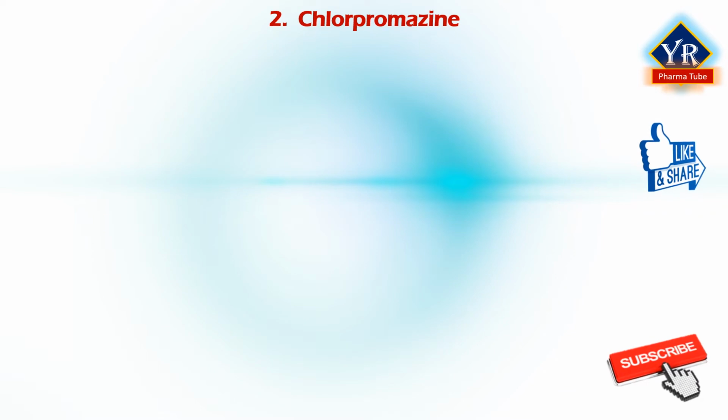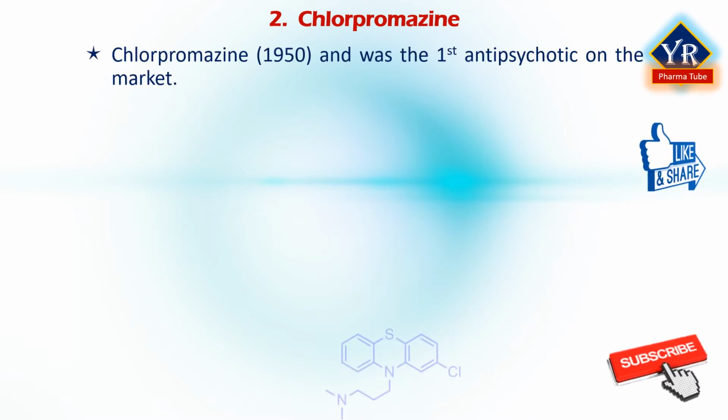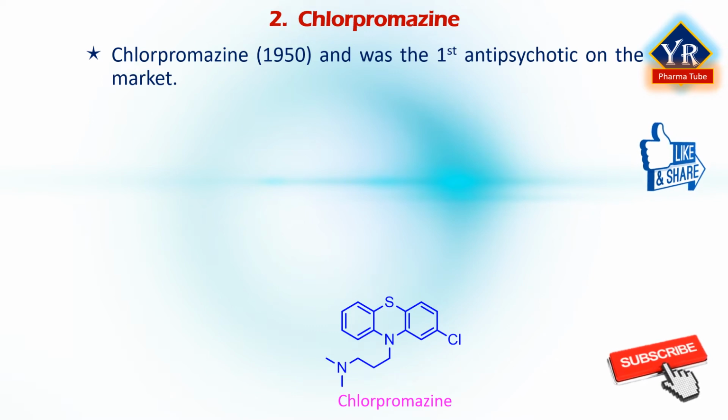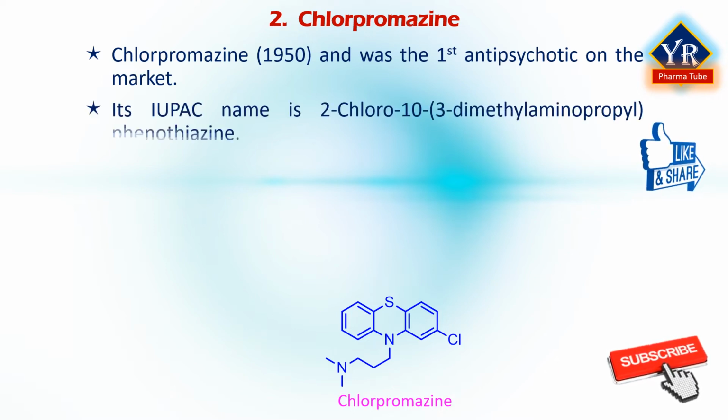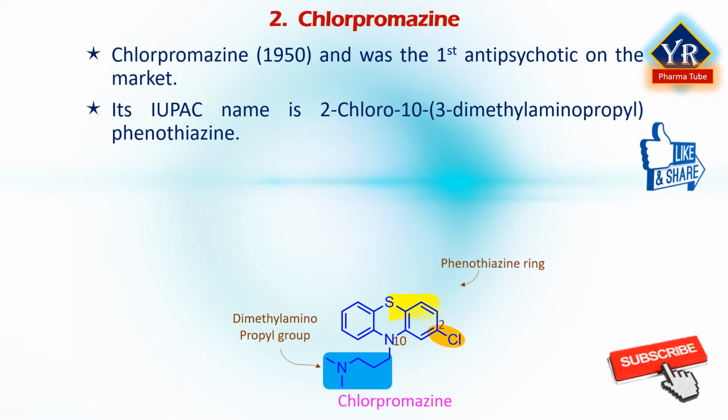The next drug is chlorpromazine. Chlorpromazine was developed in 1950 and was the first antipsychotic drug on the market. Its introduction has been labeled as one of the great advances in the history of psychiatry. Chemically, it is known as 2-chloro-10-(3-dimethylamino-propyl) phenothiazine.